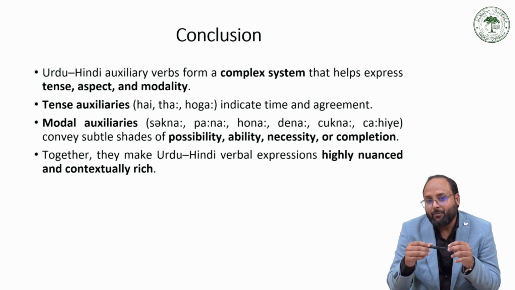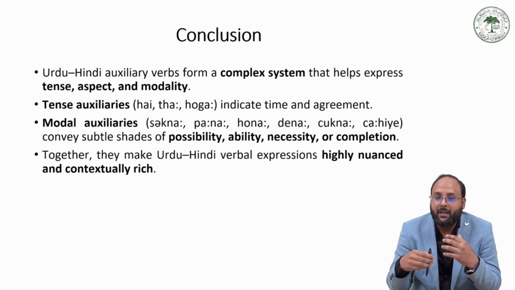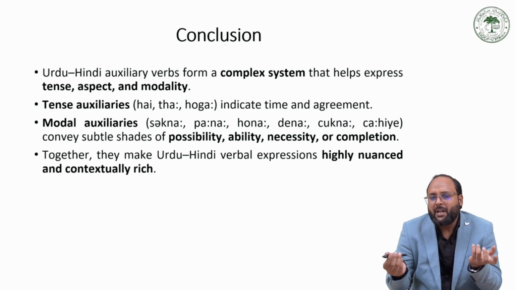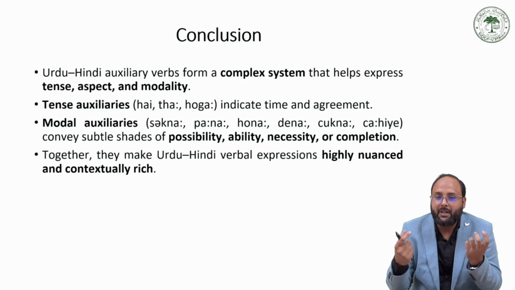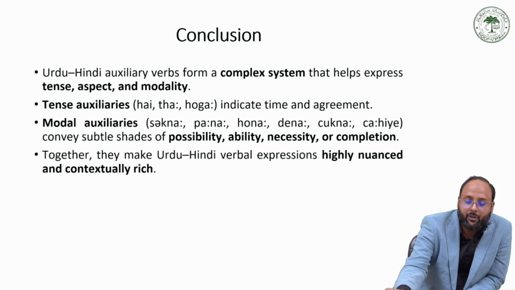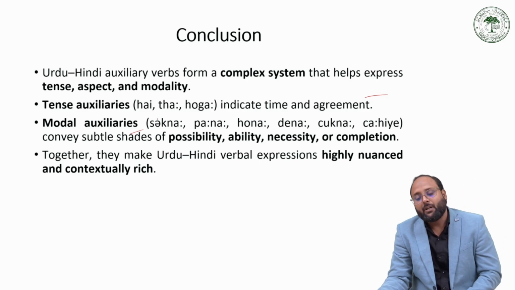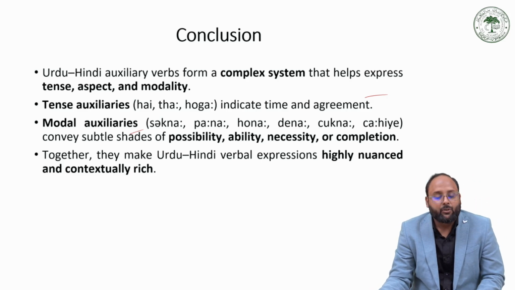Means auxiliary verbs are used with the main verb to make a complex system. Means we can see the complex predicate, so that expresses different types of tense, aspect, and modality. So in tense auxiliary we have hai, tha, hoga, which indicate the time and agreement. The modal auxiliaries are sakna, pana, hona, dena, chukna, chahiye. So it explains the meaning of possibility, ability, necessity, and completion.